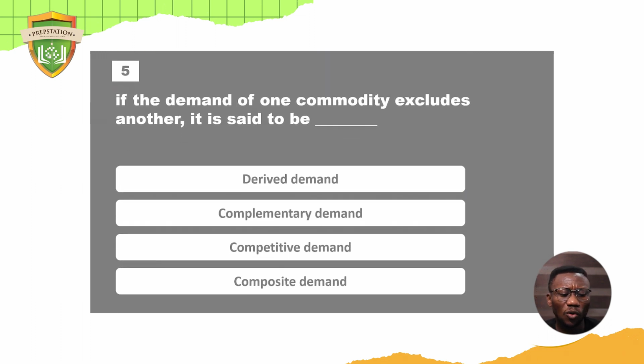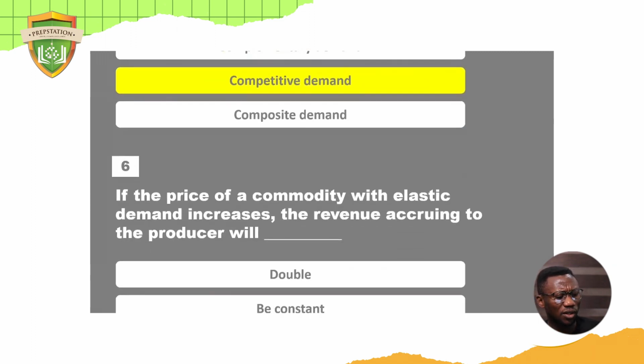If the demand of one commodity excludes another, it's said to be what? That certainly would be competitive demand. We talked about that during the session, when the price of one commodity affects another commodity, because they are what? Substitutes. The iPhone and the Samsung phone, they are substitutes for each other. If you don't want the Samsung phone, you can use the iPhone. So if their price changes, it will definitely affect the other's demand. Okay, let's get another question, number 6.